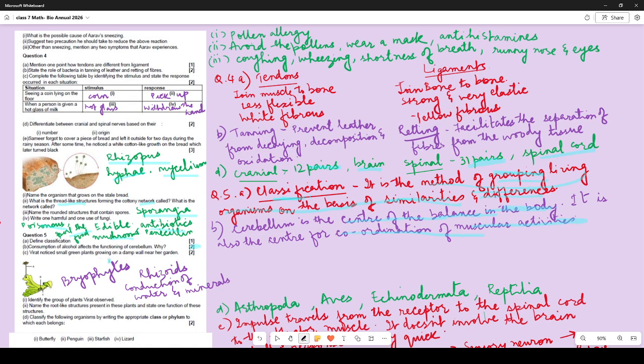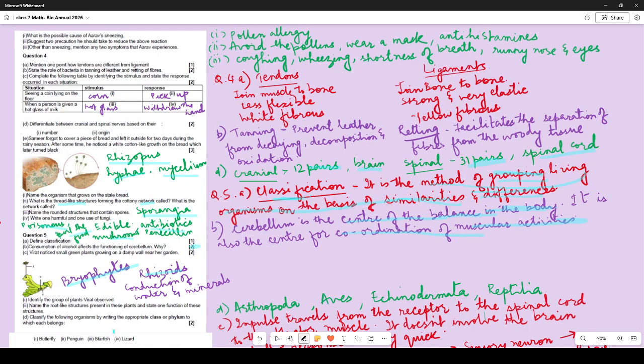Virat noticed small green plants growing on damp wall. Identify the group of plants. So they are bryophytes, right? Name the root-like structures present. The root-like structures are rhizoids. State one function of these structures. So they are just like roots. So they conduct water and minerals.